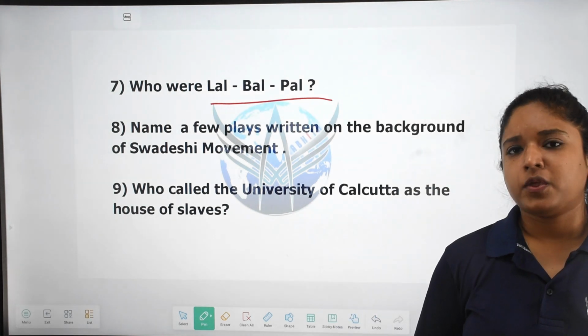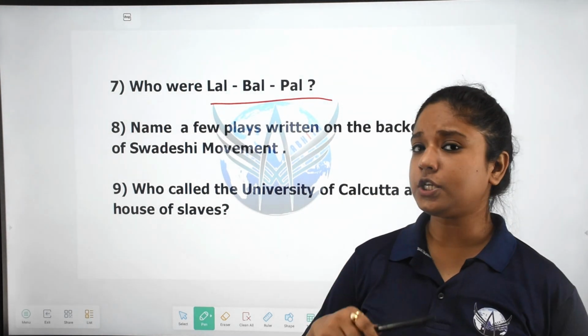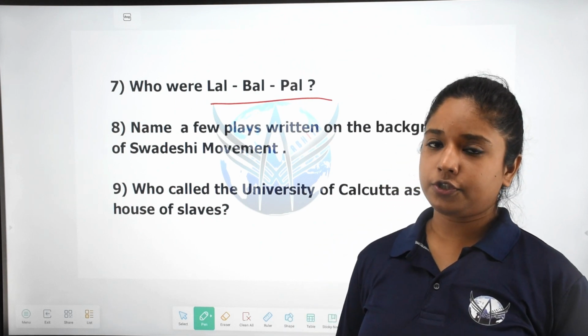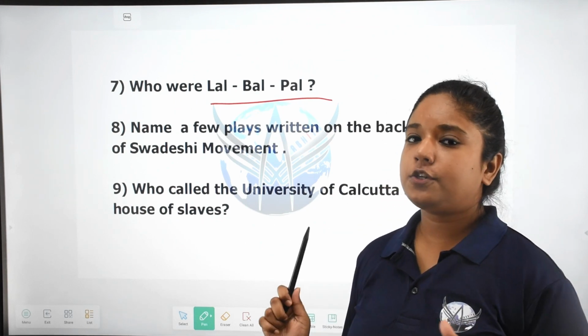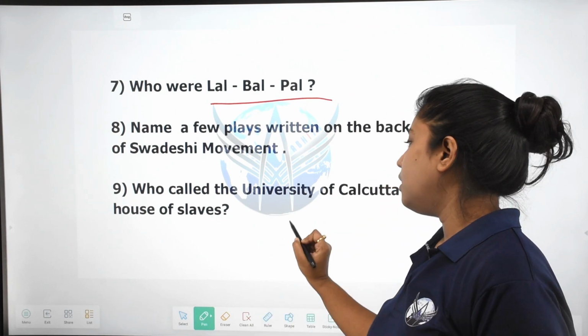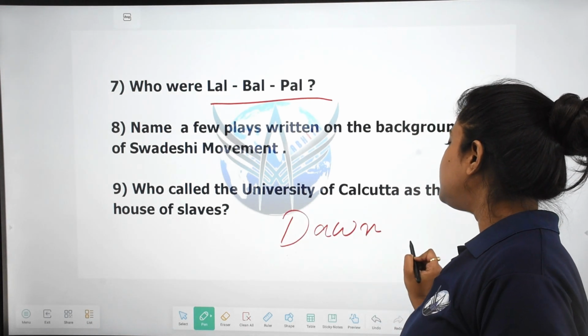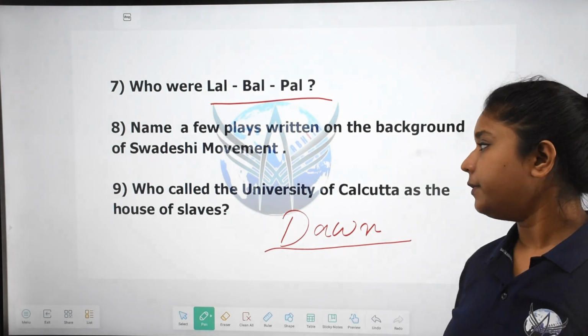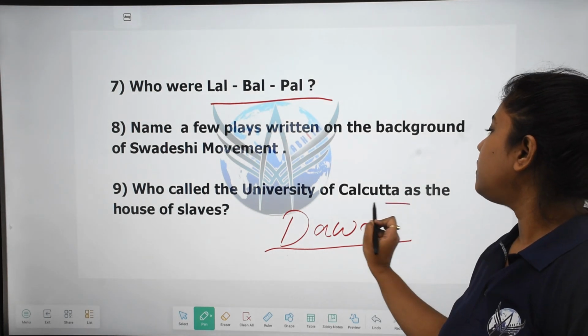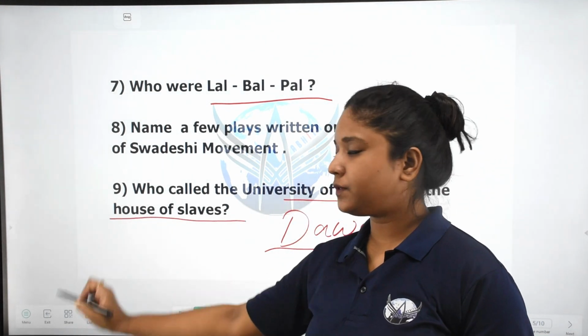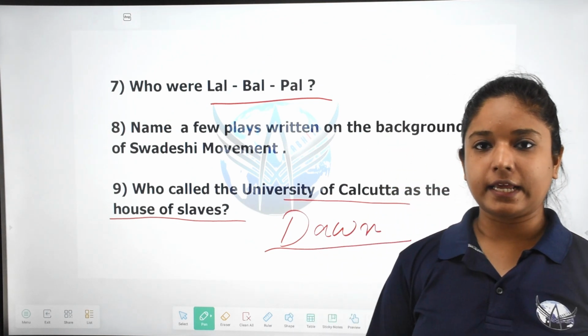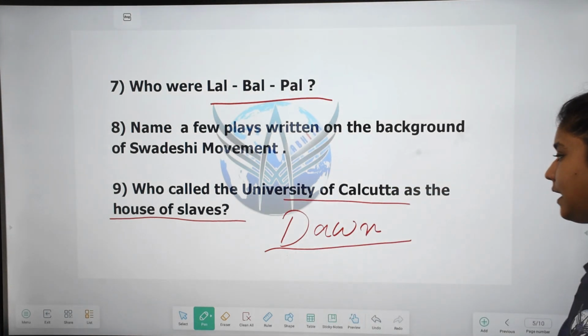National schools were established. So Satish Chandra Mukherjee, he was the editor of the journal Dawn. He called the University of Calcutta the House of Slaves.